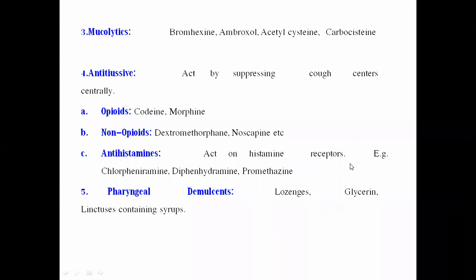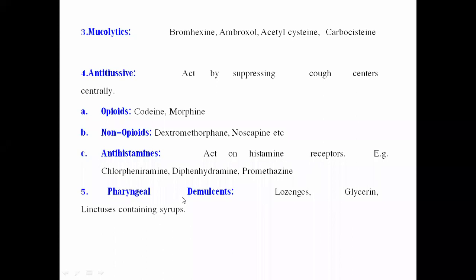Now we all know some patients complain of allergic rhinitis, allergic cold. In this type of rhinitis, there is also increased secretion of mucus from the goblet cells due to the allergic mechanism. So that allergic rhinitis will be treated by the compounds that are antihistaminics, and the examples of compounds acting by this mechanism are chlorpheniramine, diphenhydramine, and promethazine.